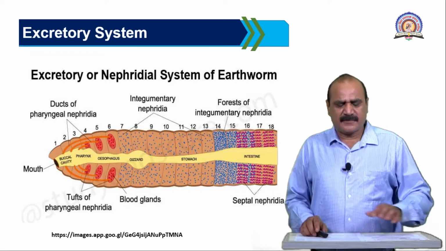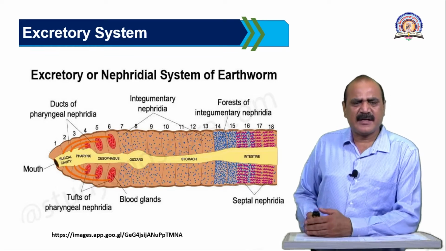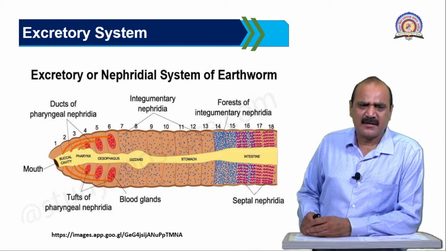Now there are three types of nephridia: integumentary nephridia, pharyngeal nephridia, and septal nephridia. Septal nephridia are found from the 15th segment up to the last segment. The integumentary nephridia are present from the 6th segment up to the last segment, and the pharyngeal nephridia are present in the 4th, 5th and 6th segments. But the first, second, and last segments have no nephridia.